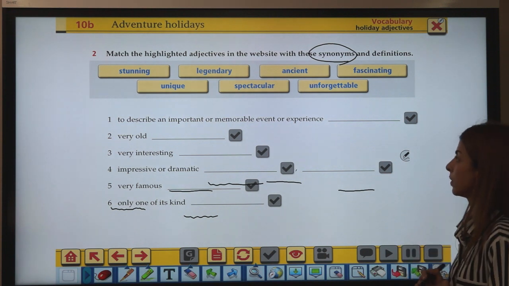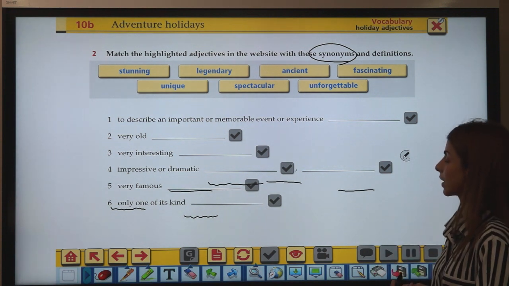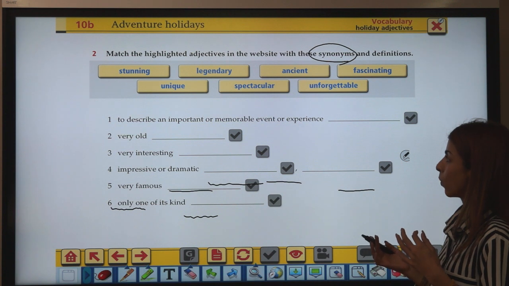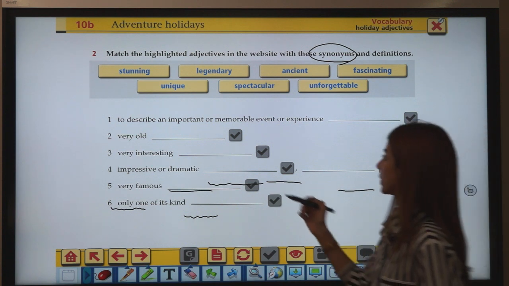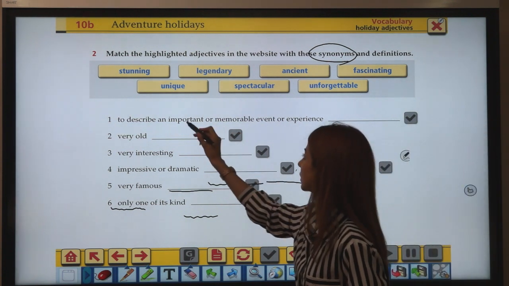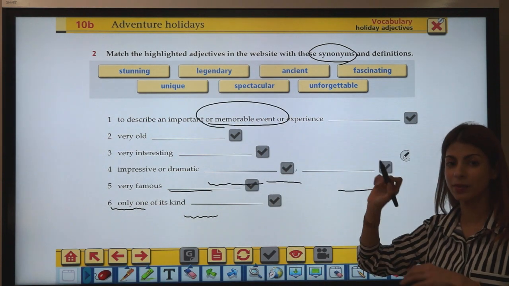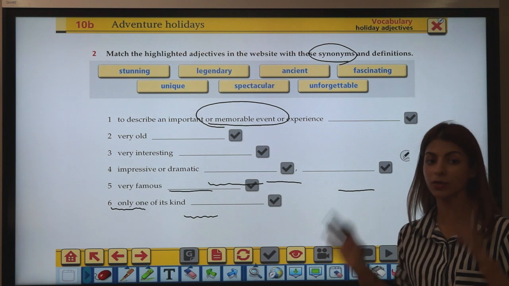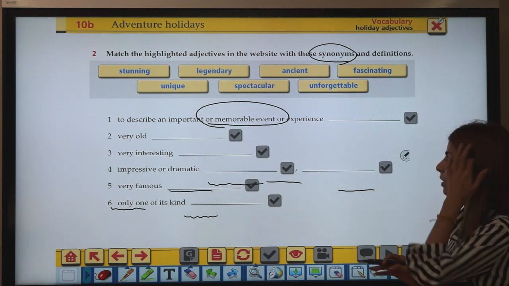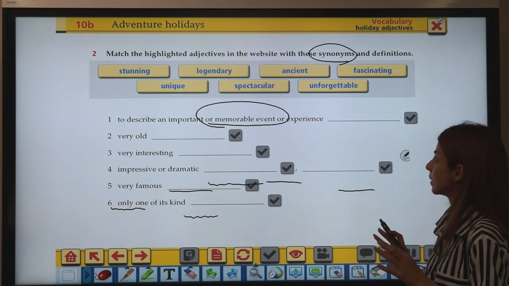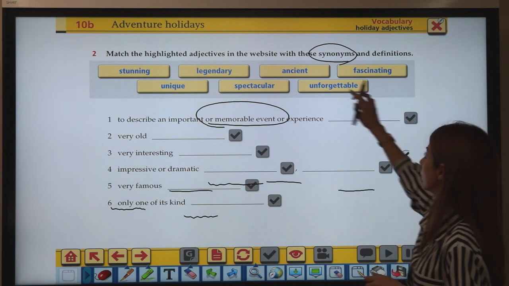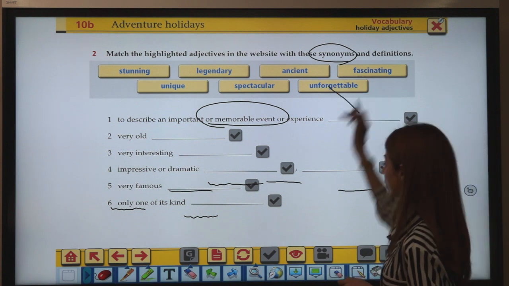Alright, so now that you have finished, let's have a look at the answers. Which adjective describes an important or memorable event or experience? Memorable, something you cannot forget, something you'll always remember in your memory. Correct. The first one would be unforgettable, right?